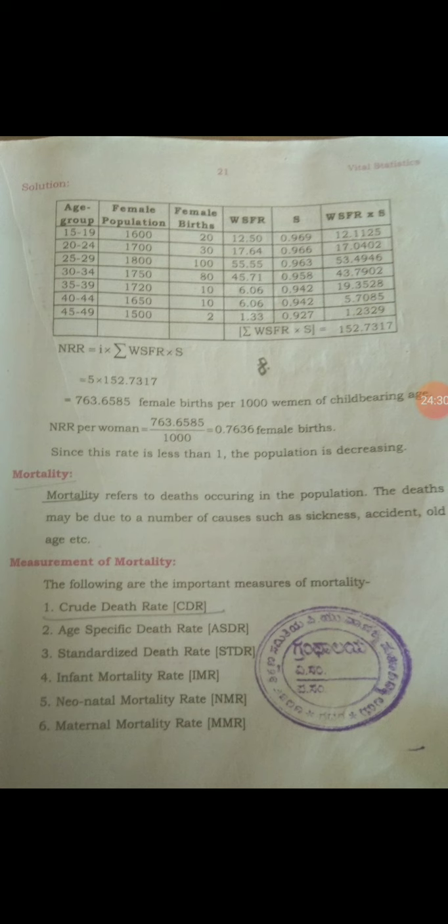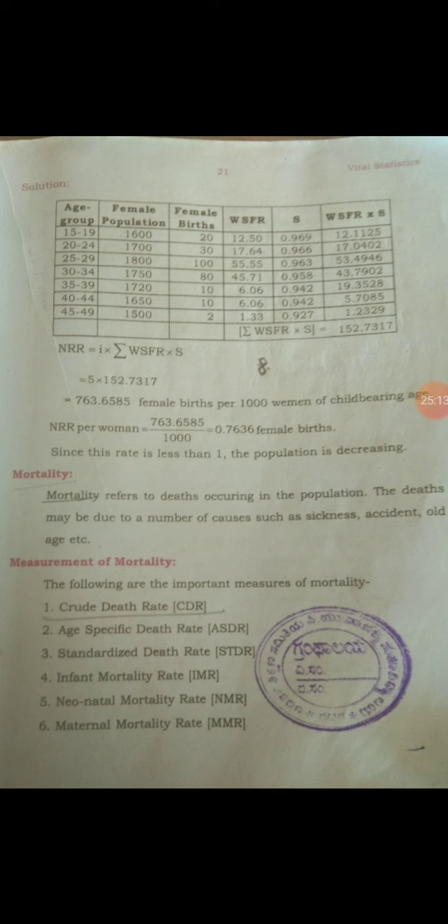You get here the summation for age 15 to 49 of the woman specific fertility rate into survival ratio. 12.50 into 0.969 gives you 12.11, and 0.96 into 17.64 gives 17.040, and 0.963 into 55.55, you get here